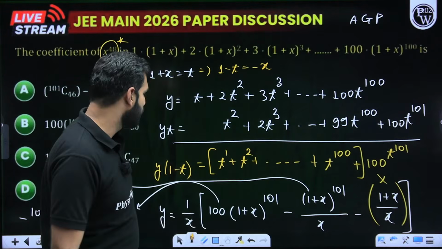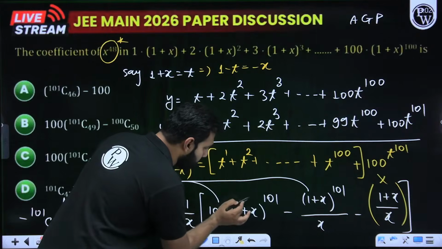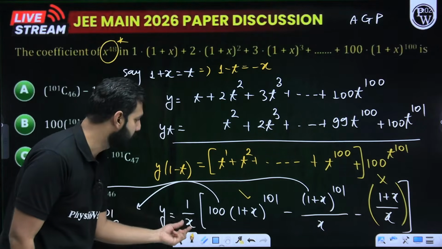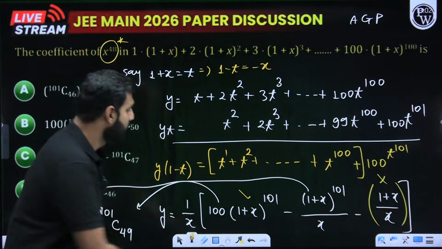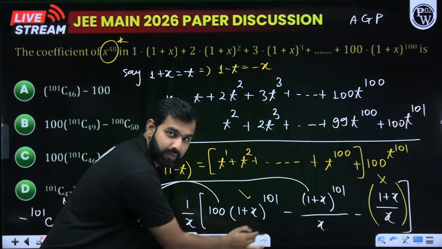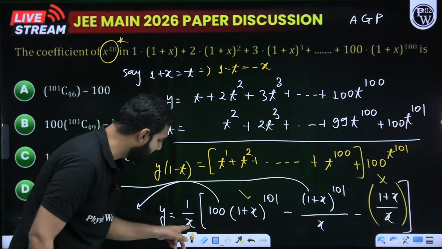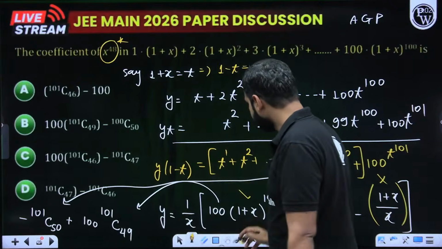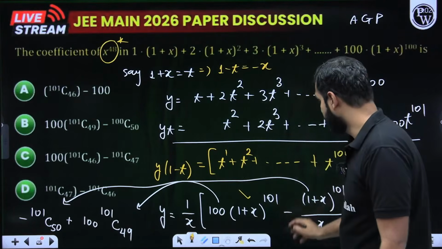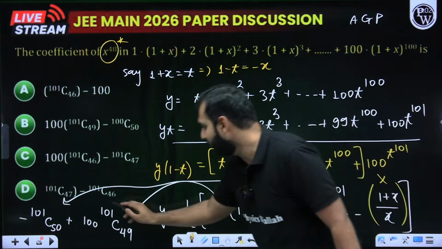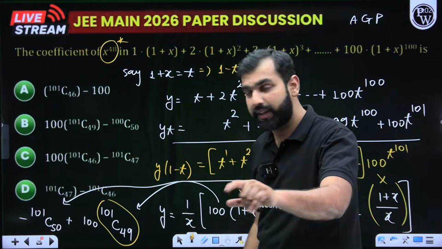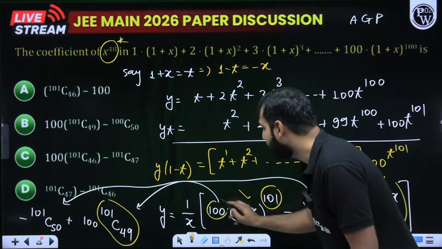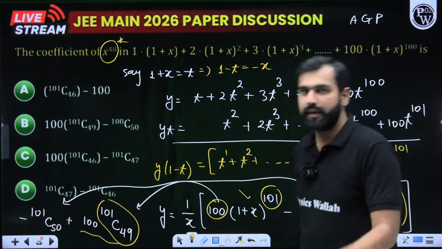Now two more steps. Which one? This one, 100 into (1 plus x) to the power 101. So do remember, 1x is already there in the denominator. So I need x to the power 48. So x to the power 49 when divided by x will give me x to the power 48. How do I do that? Here, I need x to the power 49 from here. So 101C49 will be x to the power 49, divided by x will become x to the power 48. That should be multiplied by this 100. So this will be one of the terms.